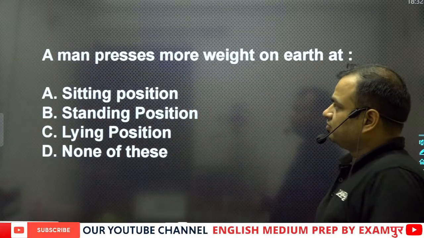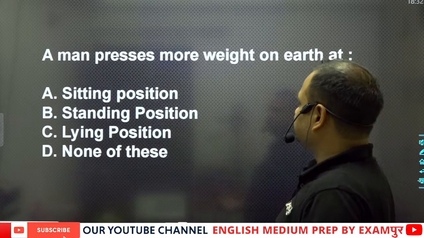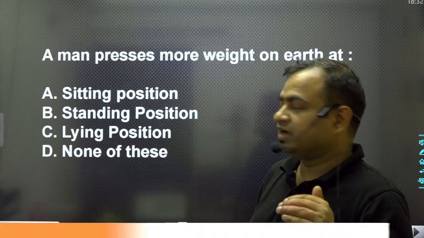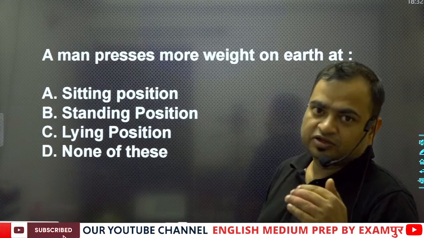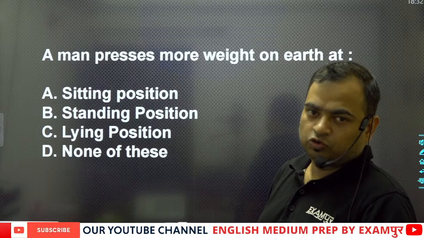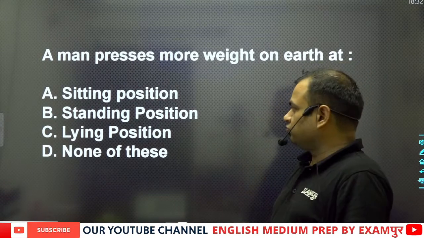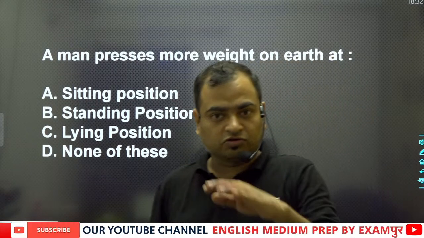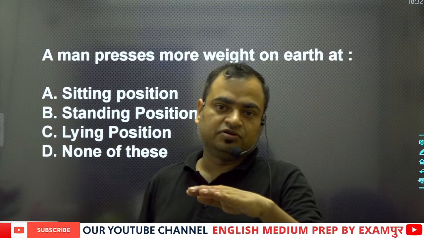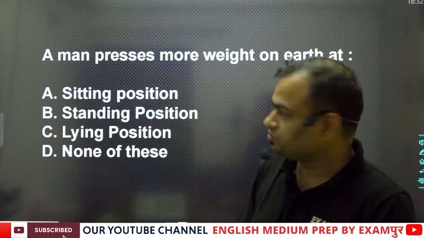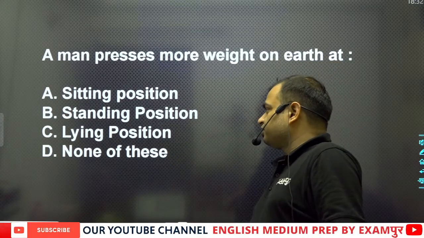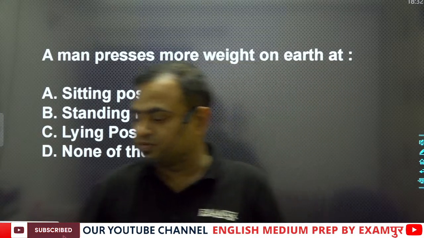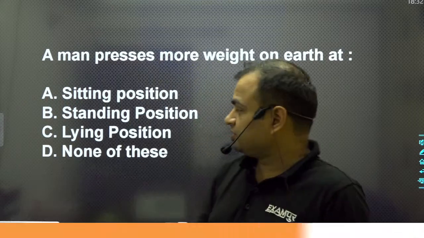Guys, in the sitting position, the contact area between the man and the ground will be low, but not too low. In the standing position, only the feet of the man will be in touch with the ground, but in the lying position, the whole body will be in touch with the ground, so the contact area will be very high.